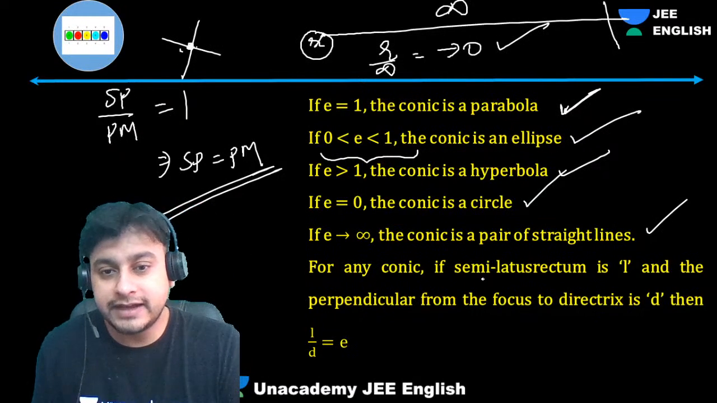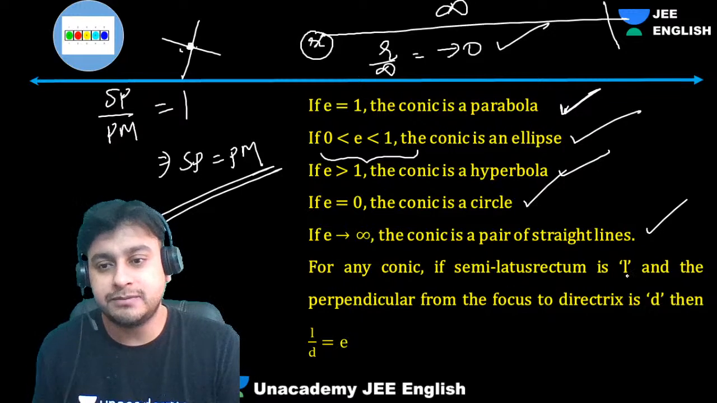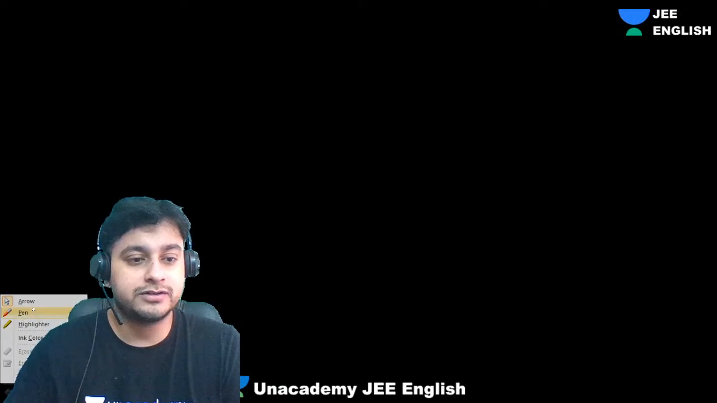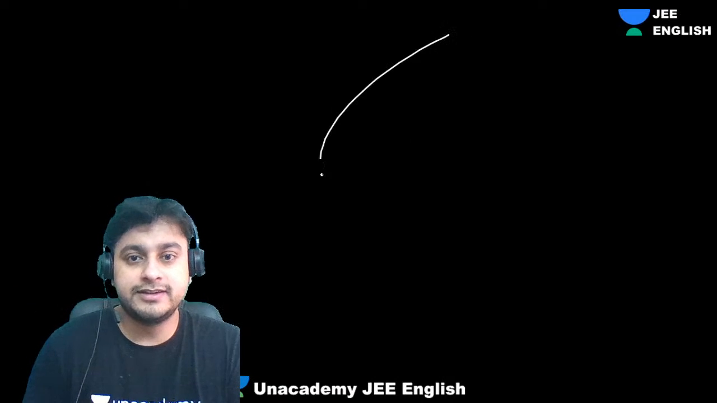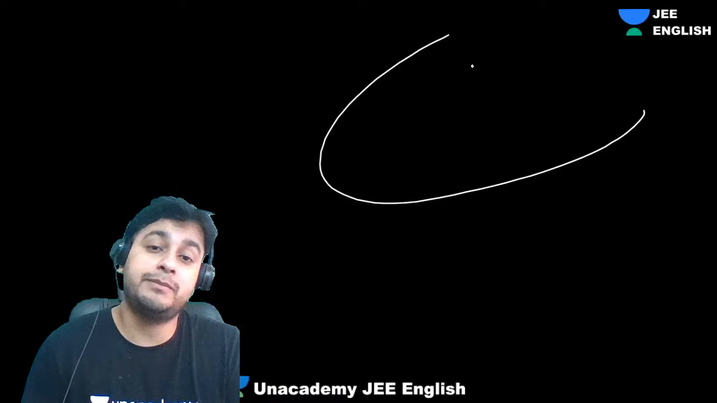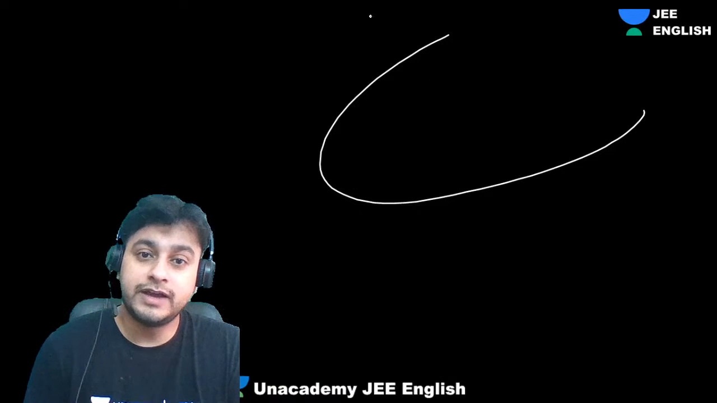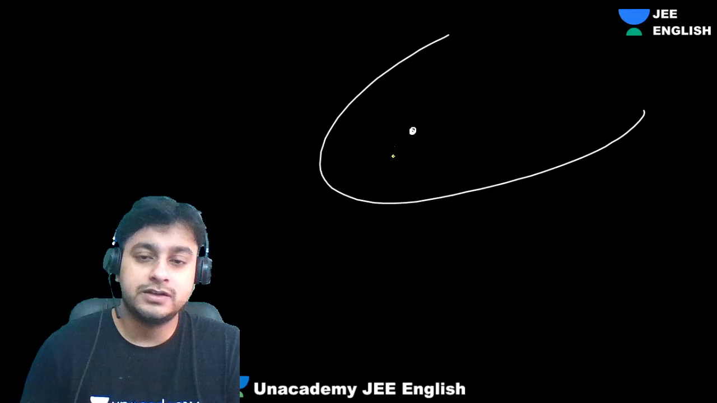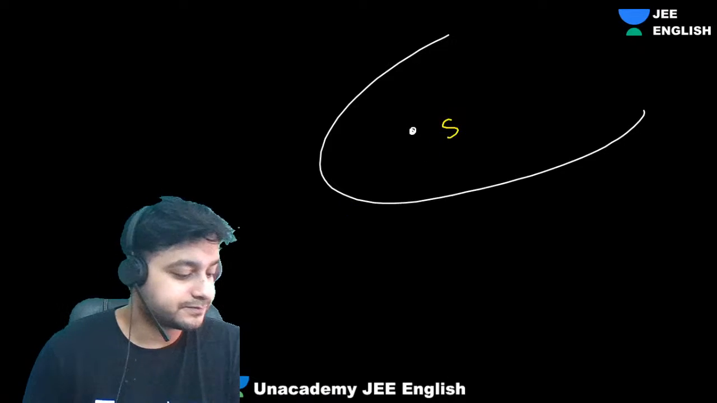Now, that's the reason why, guys, we call it semi-latus rectum as L. Now, what is semi-latus rectum? Latus rectum means, let's suppose I have got any conic. Okay, any conic is there. This might be a circle, ellipse, parabola, whatever. So, guys, let's suppose this is your focus. Okay, let's call this as S.